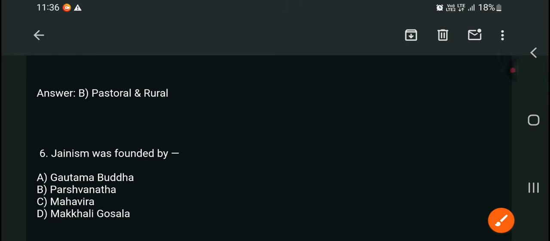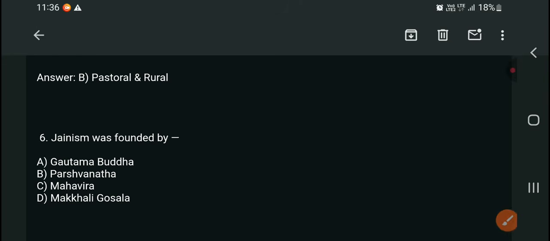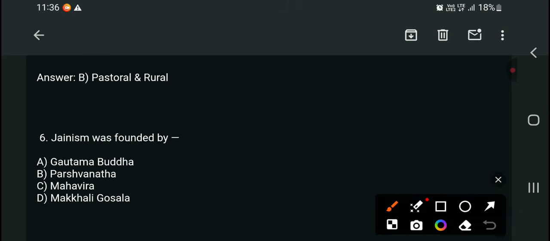Next question. Jainism was founded by Gautam Buddha, Parshvanatha, Mahavira, or Makkhali Gosala. It is a basic and general question. Jainism was founded by Mahavira.